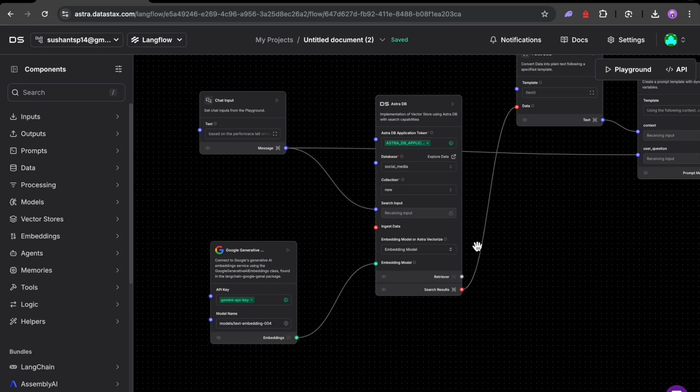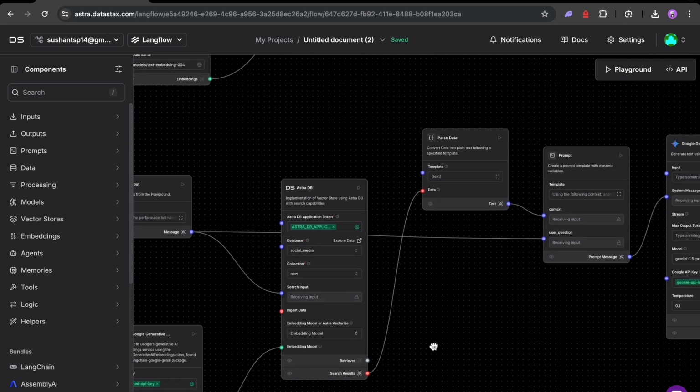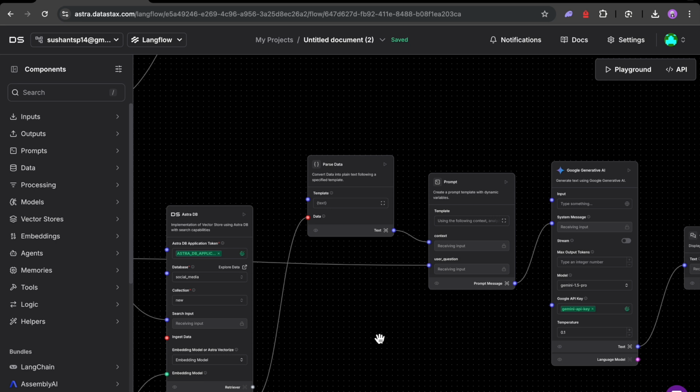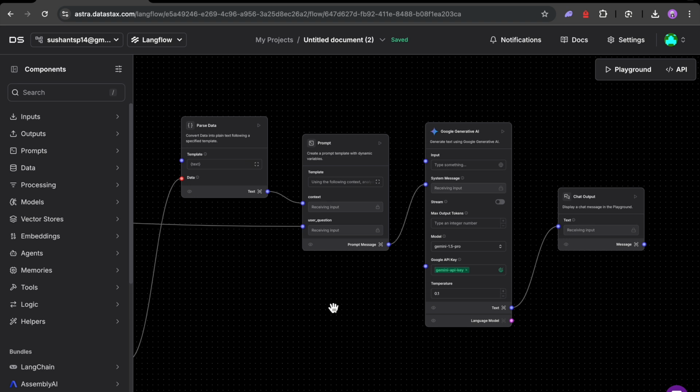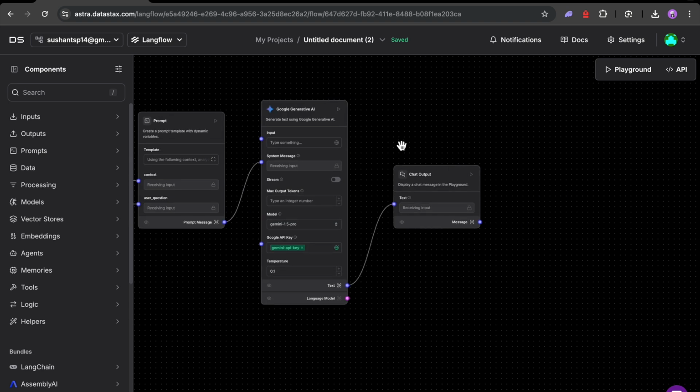AstraDB returns relevant data which I parse and use as a part of a prompt. The combined prompt along with the chat input I send to the generative AI model. In this case, I have used the Google generative AI. So the generative AI processes the input and generates insights which are then returned as a chat response.